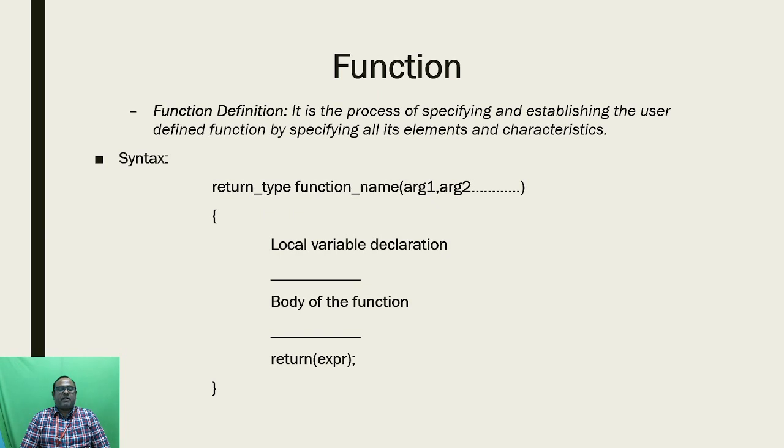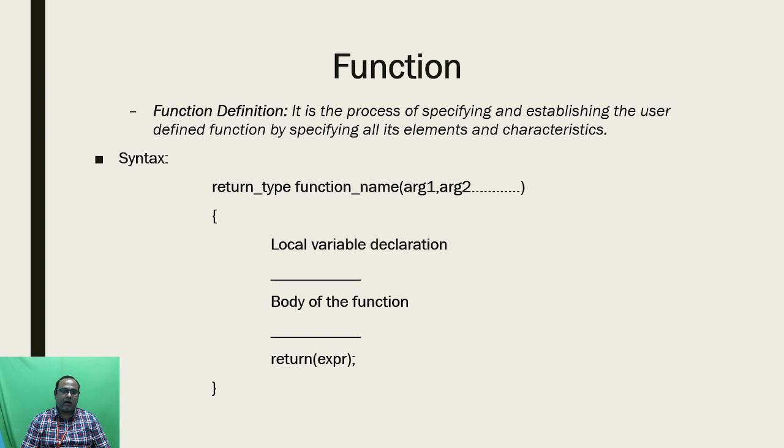And the second function element is function definition. Here it is the process of specifying and establishing the user defined function. In this function definition, the user elaborates his own function, and the requirements needed by the user will be explained in this function definition with C programming code. So here is the syntax of the function definition.